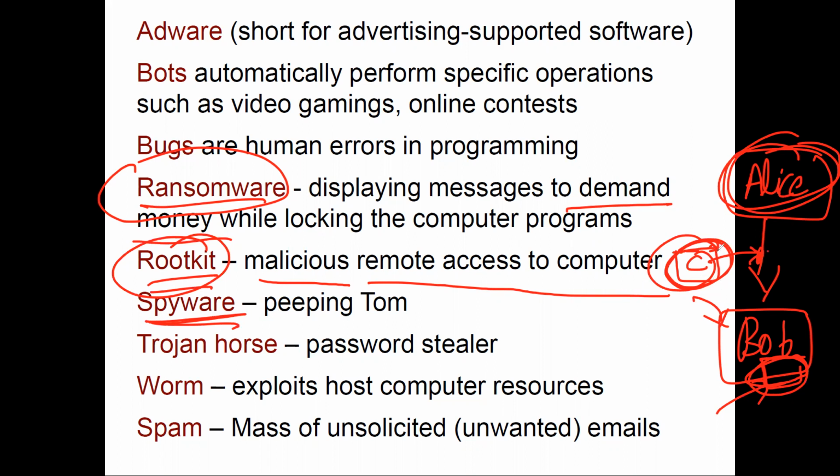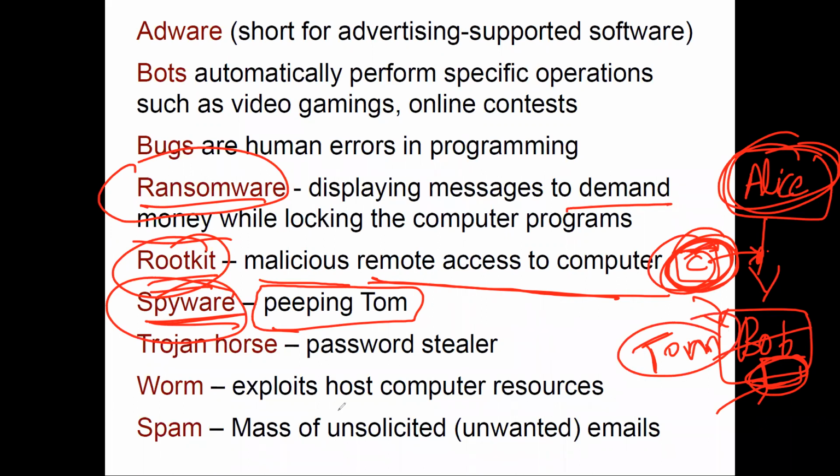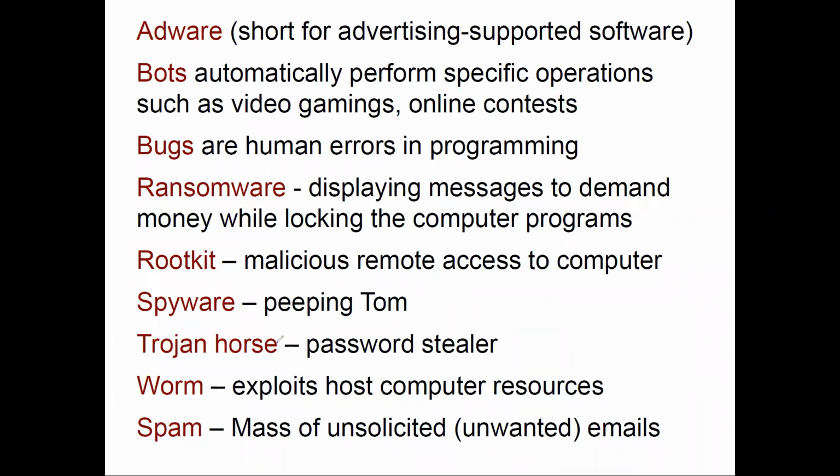After getting the remote access, this person C might also want to look into different files of this person. Let's say it is not Bob but Tom. So this will be spyware's work, to help person C get the information out of Tom's computer, or maybe just to look at what kind of files are there.